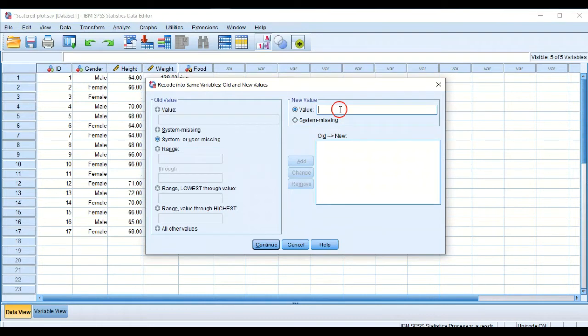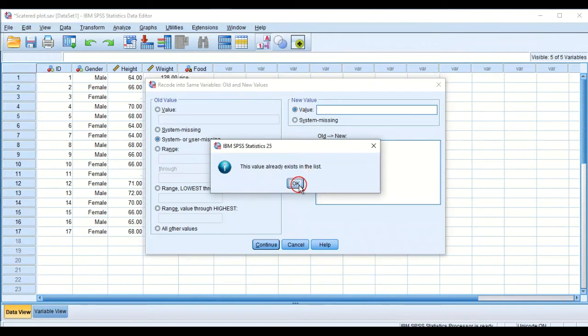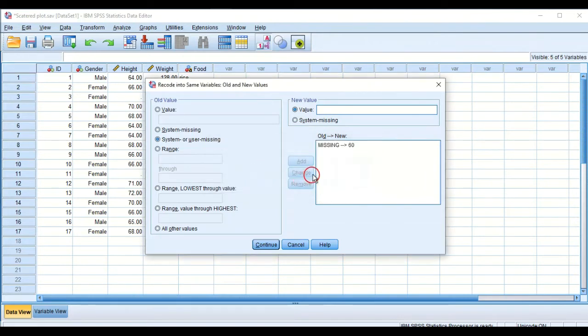Let's say we want to use 60 to replace the missing values. So we've typed 60, we'll click Add. We can still add more values that we want to use, but we can't do that here right now.